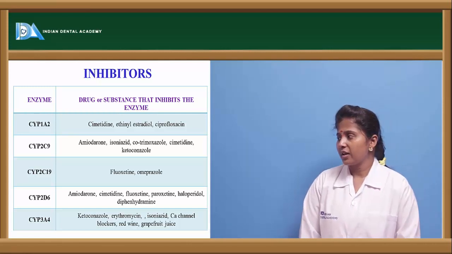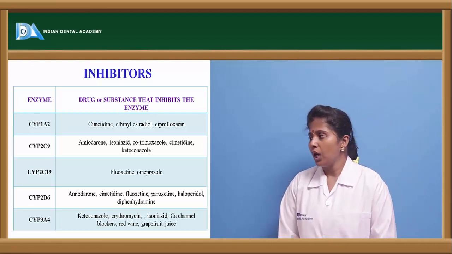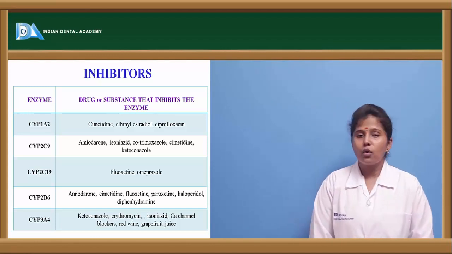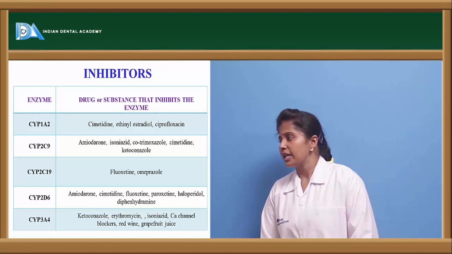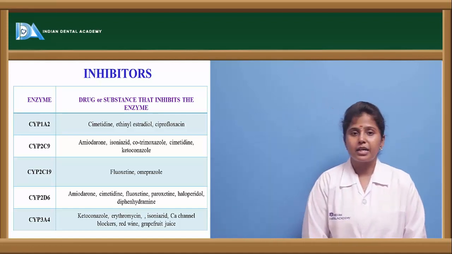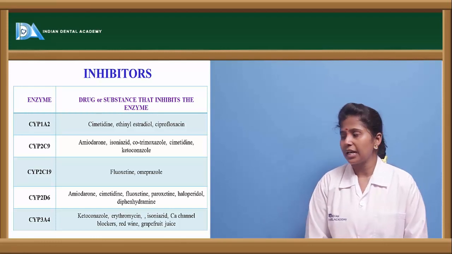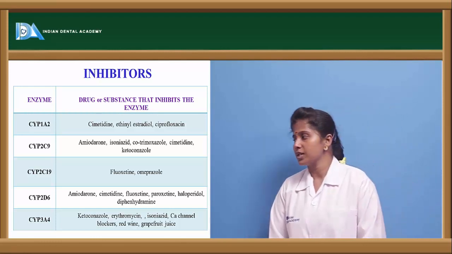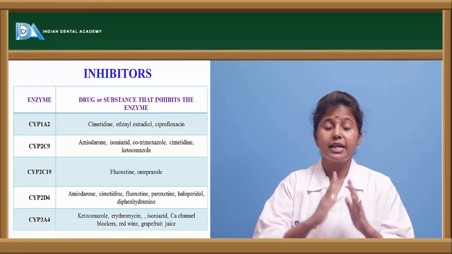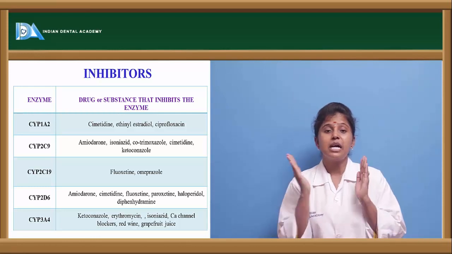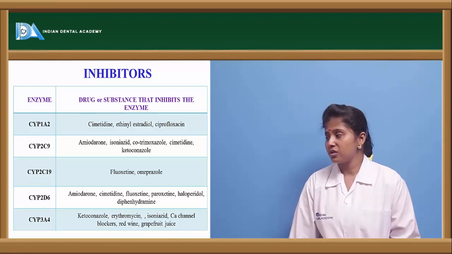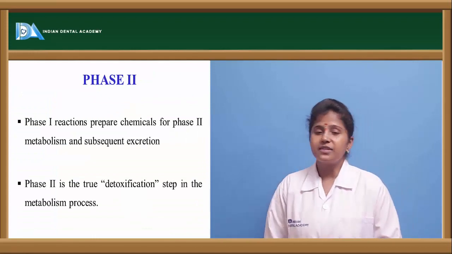2C19 inhibitors are fluoxetine and omeprazole. 2D6 inhibitors are amiodarone, cimetidine, fluoxetine, paroxetine, haloperidol and diphenhydramine. And 3A4 inhibitors are ketoconazole, erythromycin, isoniazid, calcium channel blockers, red wine and grapefruit juice. So these enzymes are inhibited, or their action may be potentiated by the various drugs.